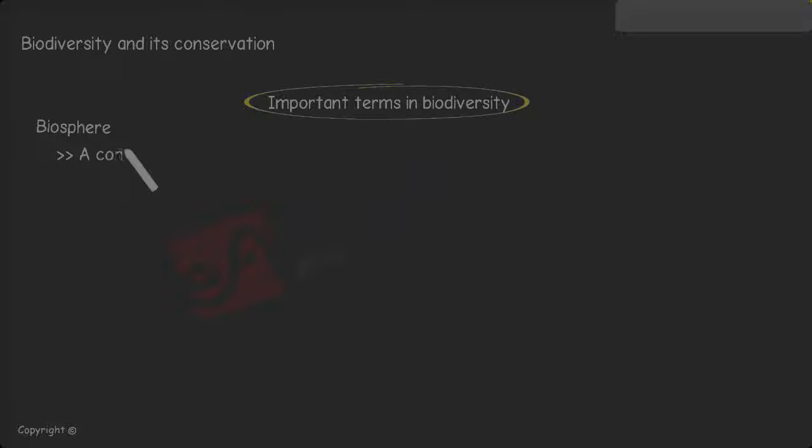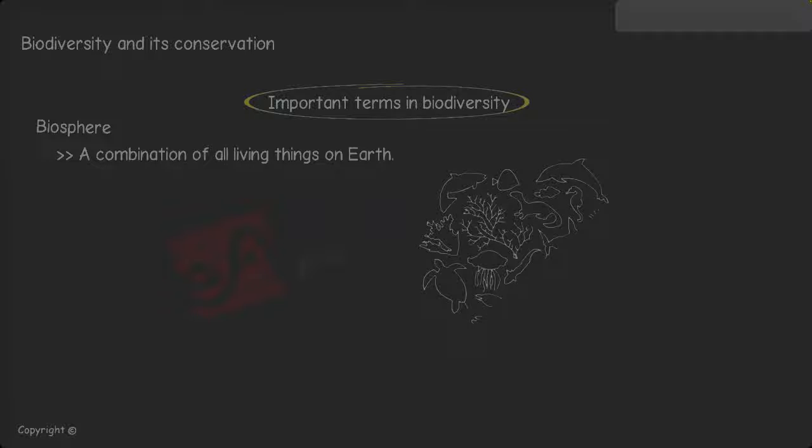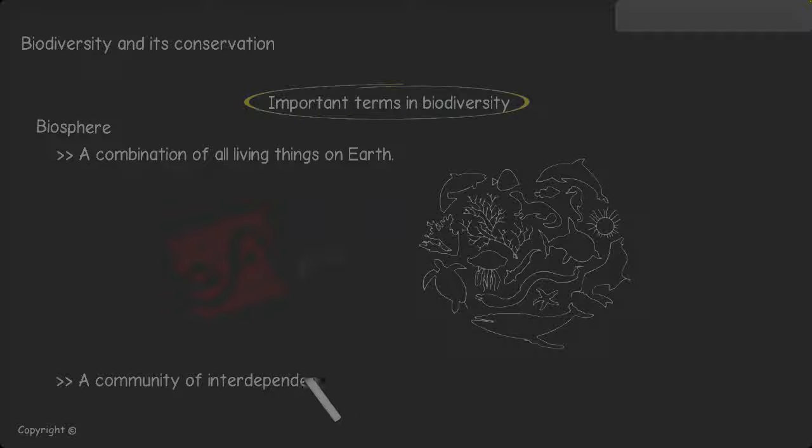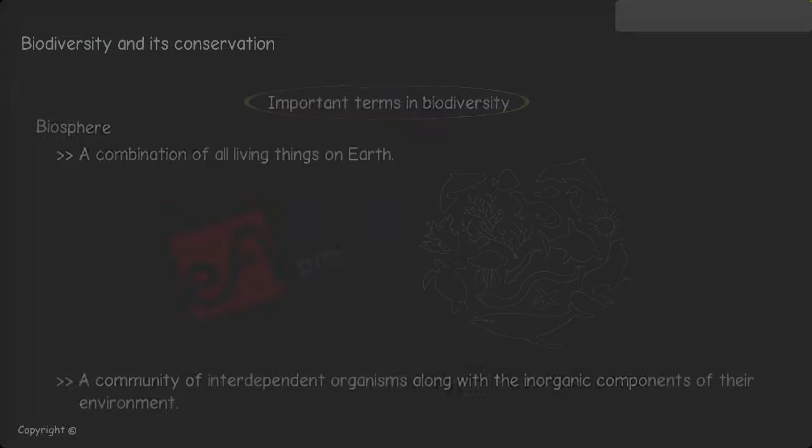Biosphere. A combination of all living things on Earth: plants, mammals, birds, amphibians, reptiles, aquatic life, insects, viruses, single-cell organisms, and so on, as well as all formerly living things that have not yet decomposed. A community of interdependent organisms along with the inorganic components of their environment.